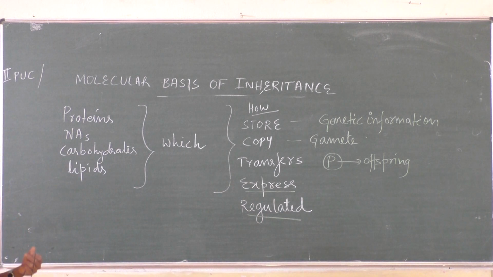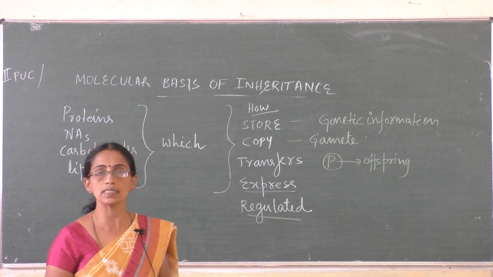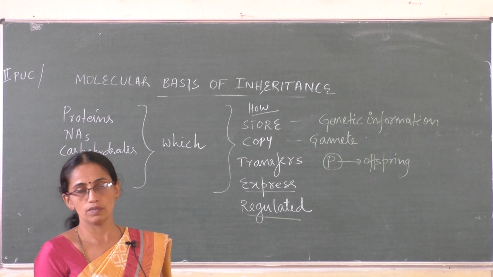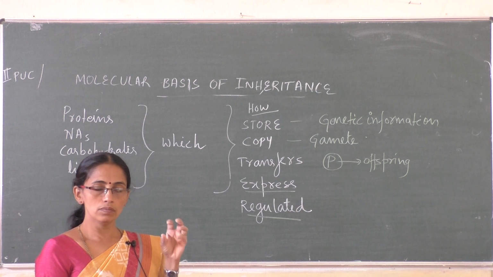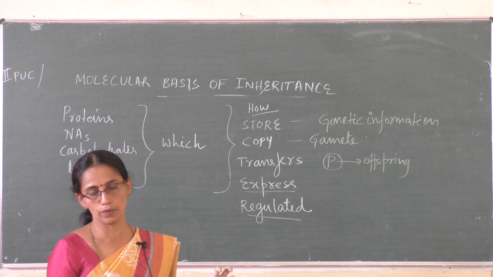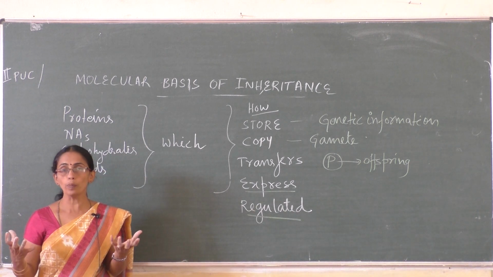So the heading is molecular basis of inheritance. What is inheritance? Inheritance is the transfer of characters, information, from the parents to their offspring. We human beings are produced as a result of sexual reproduction. Gametes are produced by two partners.